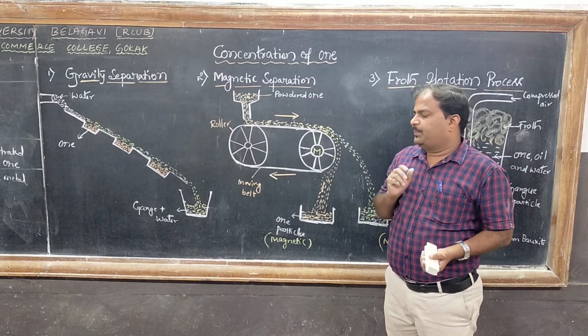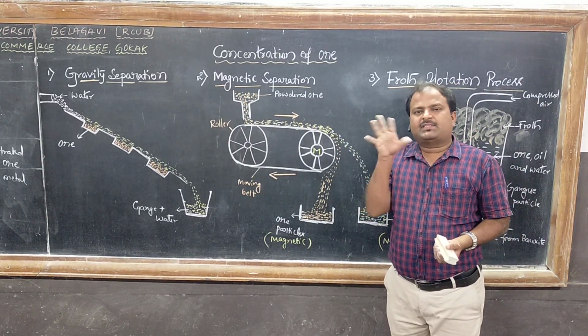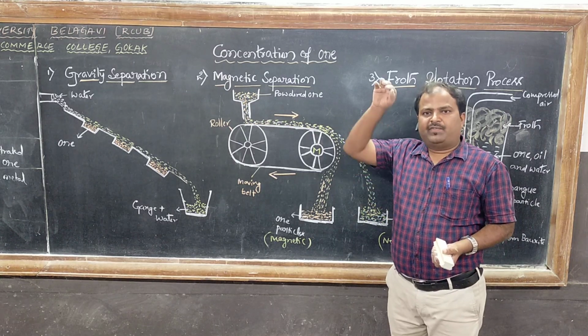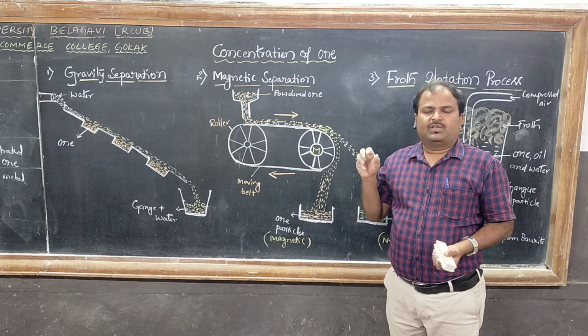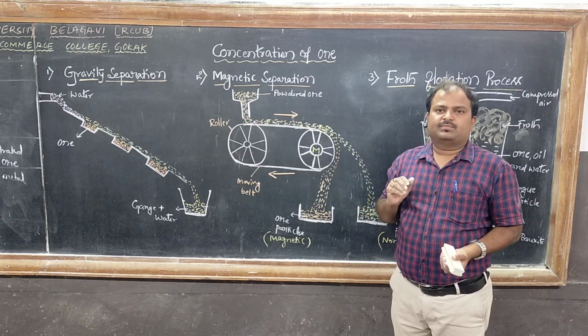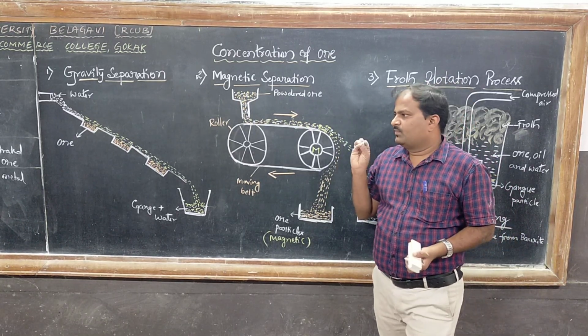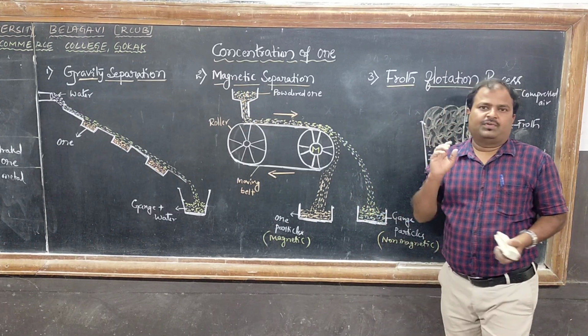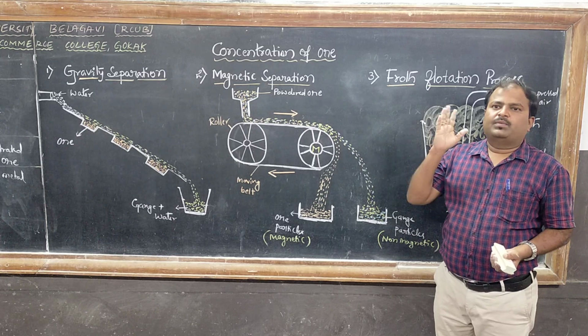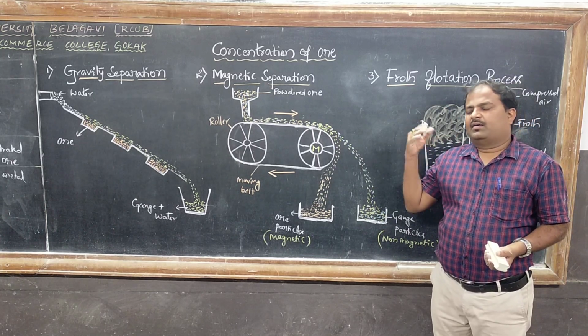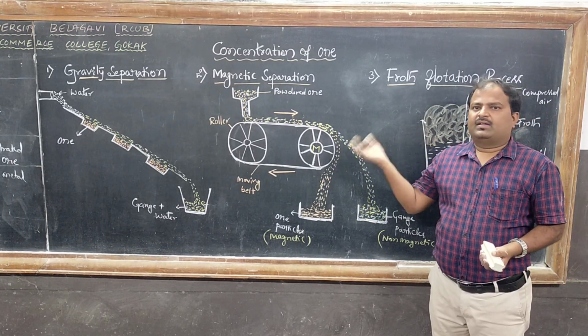The definition of a depressant is, it is the substance which prevents the formation of froth from one of the particles. That is the role of a depressant, which prevents the formation of froth from one particle,